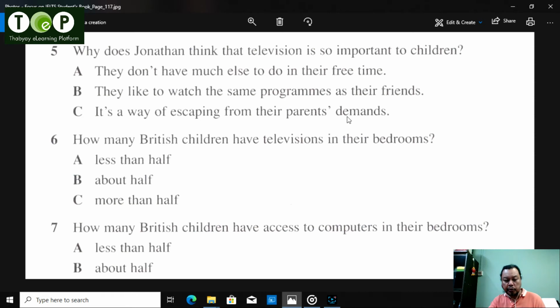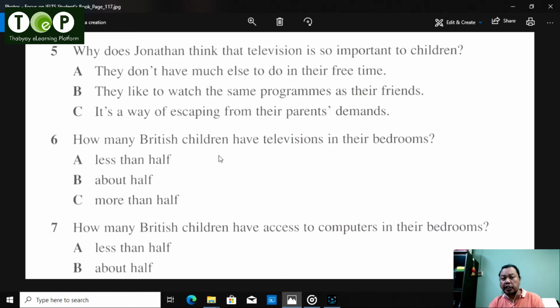Okay, this is multiple choice. So number 5, why does Jonathan think that television is so important to children? They don't have much else to do in their free time, or they like to watch the same programs as their friends, or it's a way of escaping from the parents' demand. You choose the correct answer.